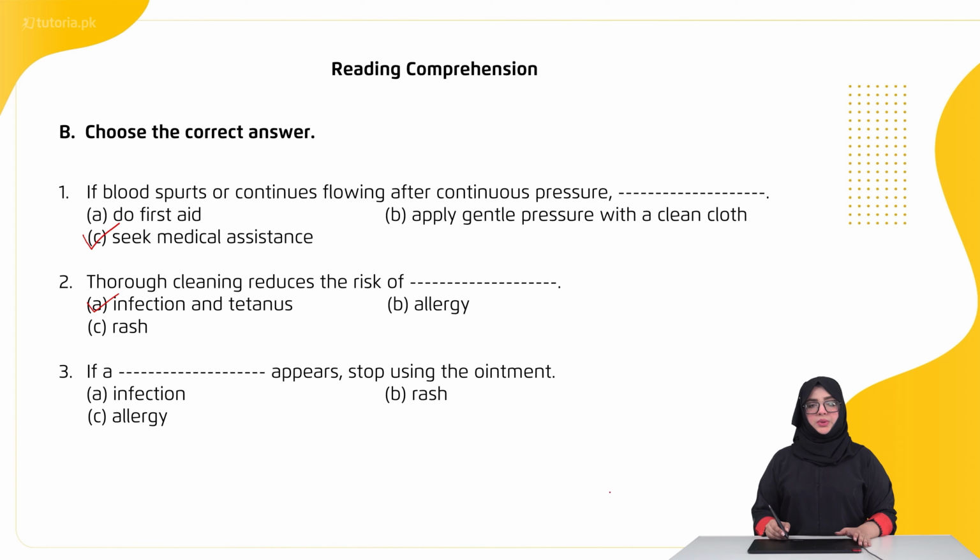Now let's move on to third MCQ, which is, if a dash appears, stop using the ointment. A is infection. B is rash. C is allergy. So iska answer hai B, which is rash.